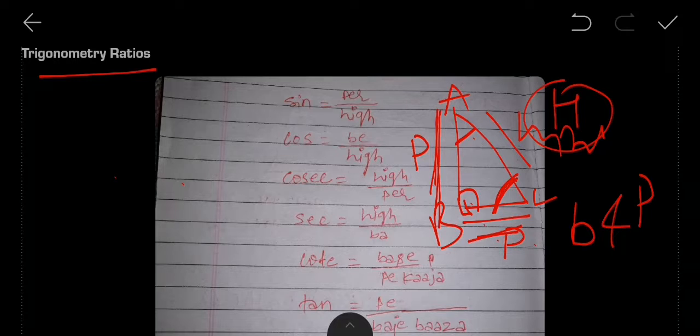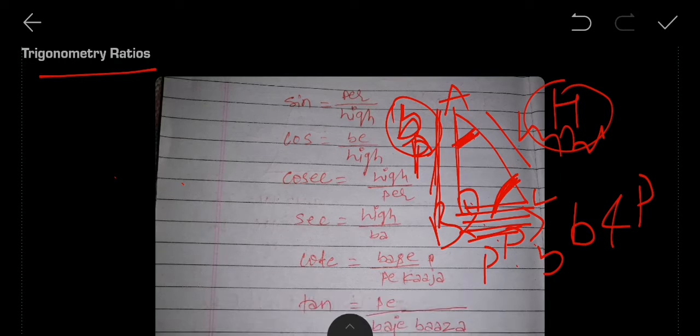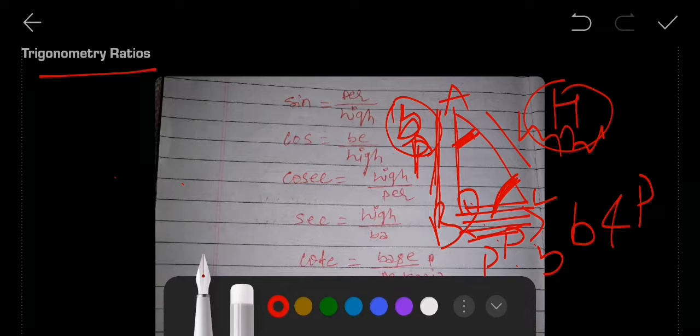Let me rewind here. If this was the perpendicular with respect to angle C, then the other side will be the base. Now with respect to this angle A, it will be the perpendicular and this one will be the base. That depends on the question when you deal with it, and definitely you can learn about this. There is nothing much to worry about.